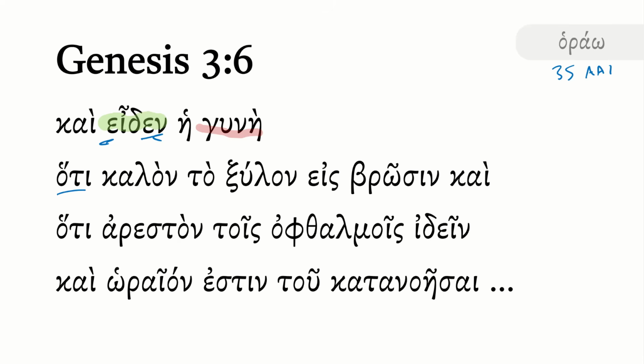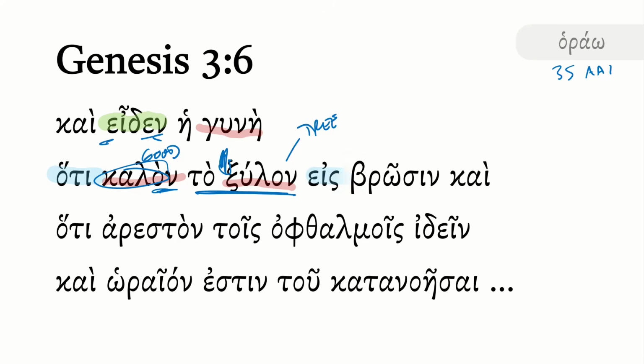Notice we have a hoti and a hoti. So this is in fact a threefold parallel clause here, but the hoti is not repeated in the third one. So she saw that kalon to xulon. If you recall, xulon here is the tree, and kalon here is good. Notice it has the on ending because to xulon is neuter. So this is a predicate position with this adjective not coming directly after the article. So she saw that the tree, probably in this case, since it's a past tense, we'd say was good. You'd throw in the was there.